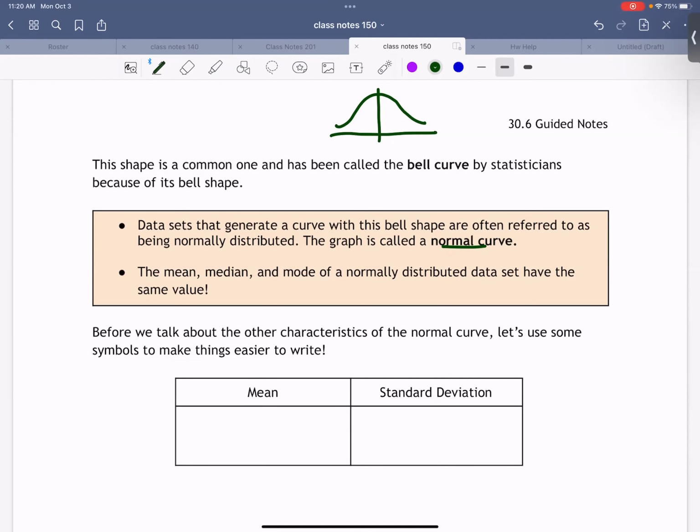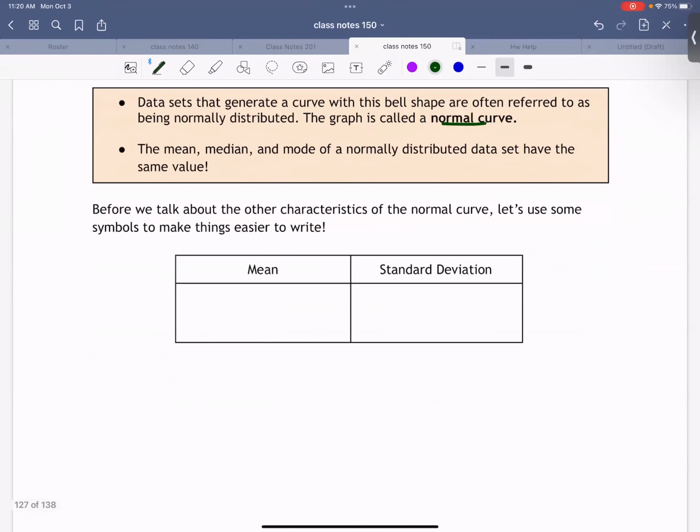Now, before we talk about anything too crazy, there's two symbols that I'm going to be using a lot, just so I don't have to write this down a lot. First, we're going to talk about the mean. The symbol I'm going to use for the mean looks like a U with a little tail. Anyone know what this symbol is called? It's the Greek letter mu.